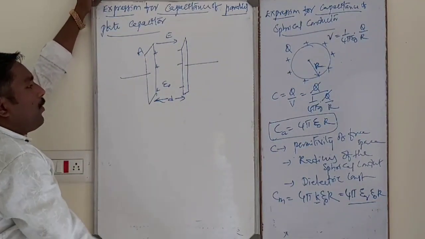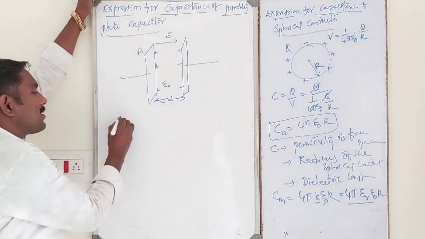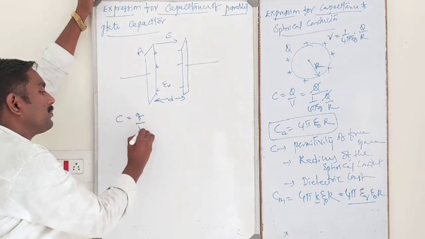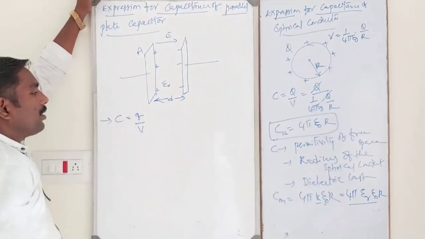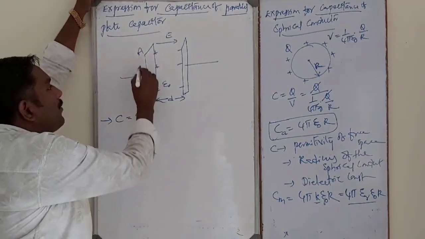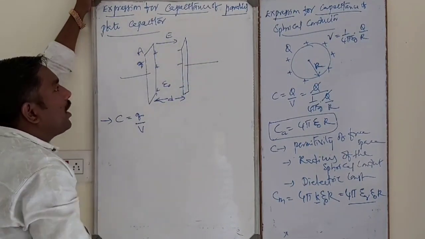Now, by the definition of capacitance of the capacitor, C is equal to what? Q by V. This is the capacitance of the capacitor. C is equal to Q by V, where Q is the charge on each plate. This is equation number 1.